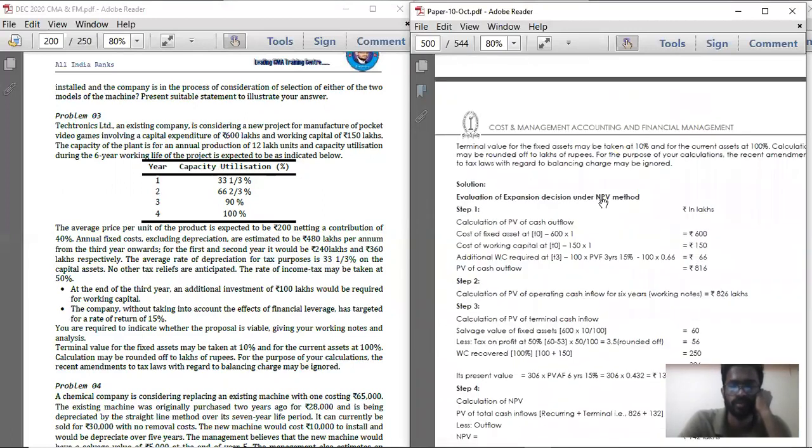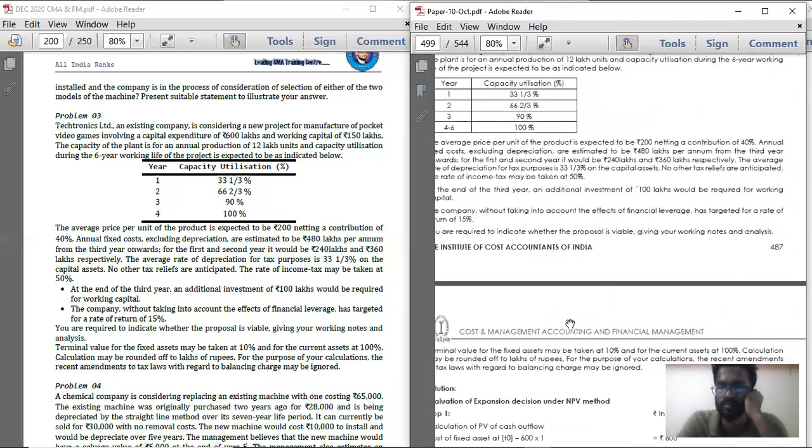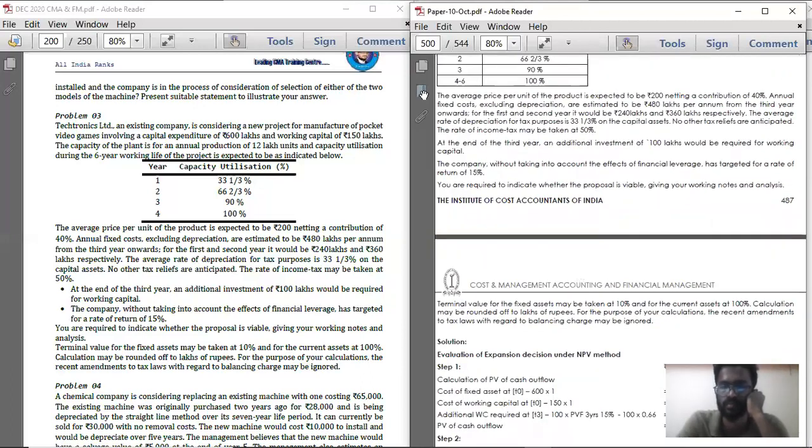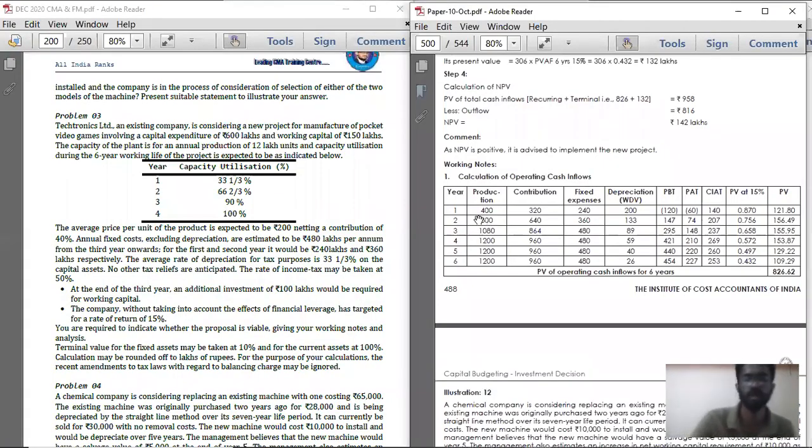We'll see the in-sheet material question itself. There is some mistake here. Oh my god, they have calculated the total contribution. So when you are taking notes, don't take this production as 400, 800, 1200. If you have the institute material in your hand, just strike off all these double zeros. It is 4, 8, 10.8, 12, 12, 12.